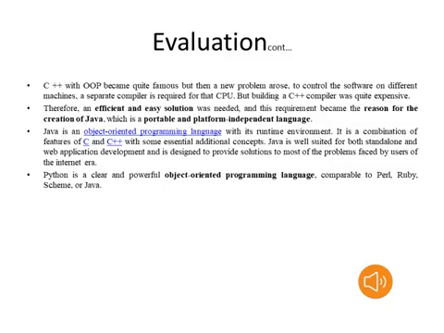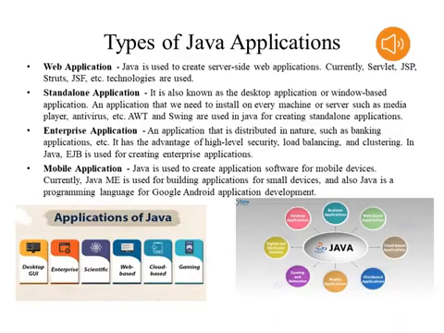Other programming languages are Perl and Ruby. Based on our requirement, we will use those programming languages. Suppose we implement artificial intelligence, first we will prefer the Prolog language. After that we will prefer the Python programming language, but we do not prefer Java for artificial intelligence, IoT, those things. Based on the requirement, industries prefer either Java or Python. Please remember that point. Next, now we will see the applications of Java and Python.